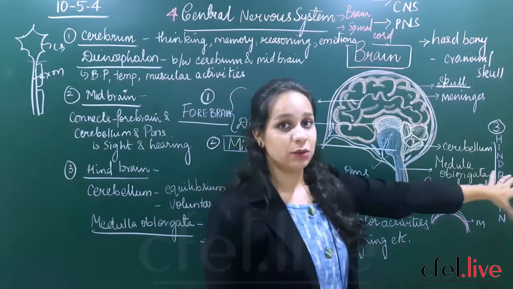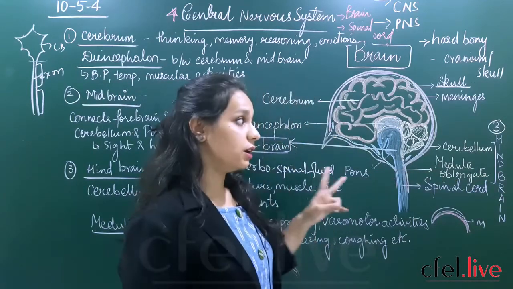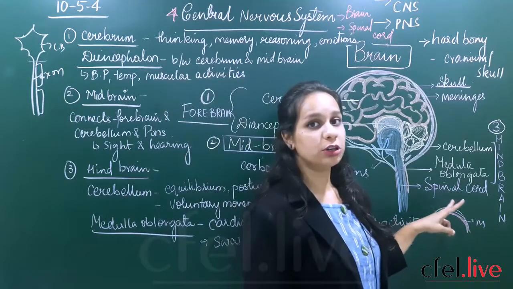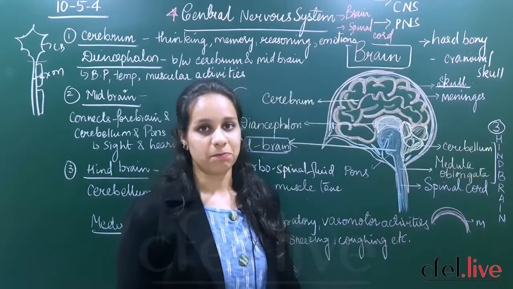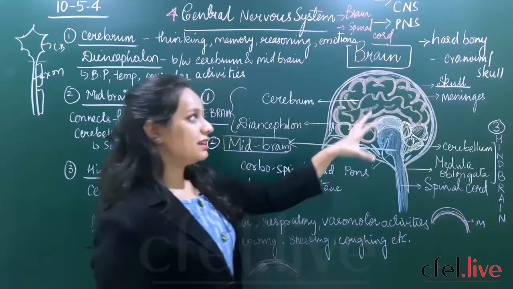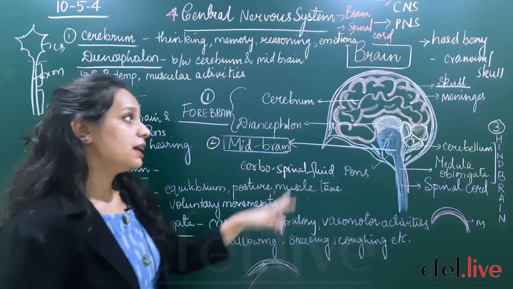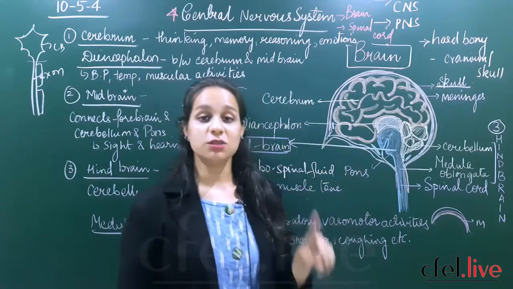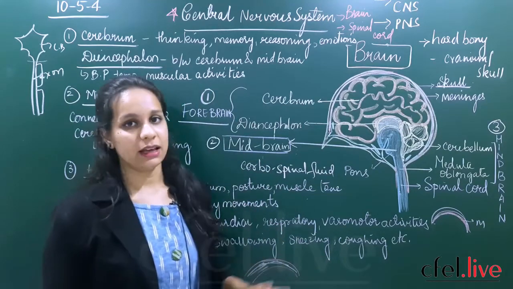The hindbrain, which is present towards the back, connects to the spinal cord. It consists of two important parts, the cerebellum and the medulla oblongata. Are you clear? So these are the three important parts of the brain, and now we'll be discussing the important functions of each of them: the forebrain, the midbrain, and the hindbrain.